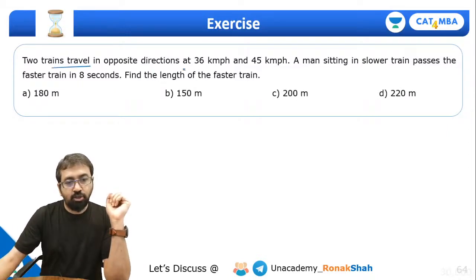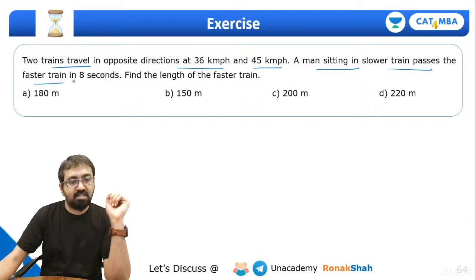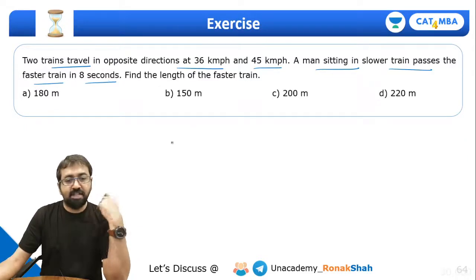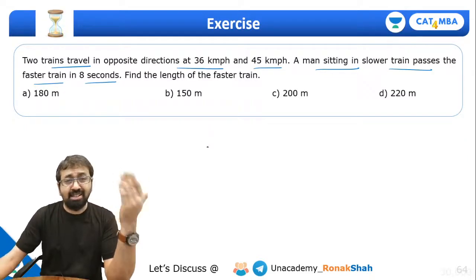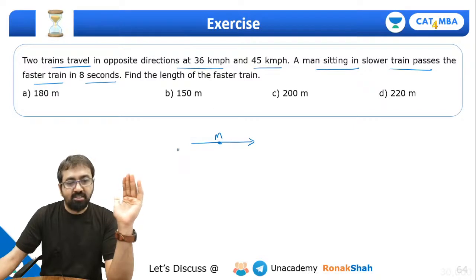Two trains travel in opposite directions at 36 and 45 kilometers per hour. A man sitting in the slower train passes the faster train in 8 seconds. Now guys, you may find this question slightly confusing, but it's actually very simple. A man sitting in the slower train, suppose this is the man, and this slow train is going at 36 km per hour. So can I say the man is also going in this direction at 36 km per hour? Yes or no? Whatever is the speed of the train, the same is the speed of the man.